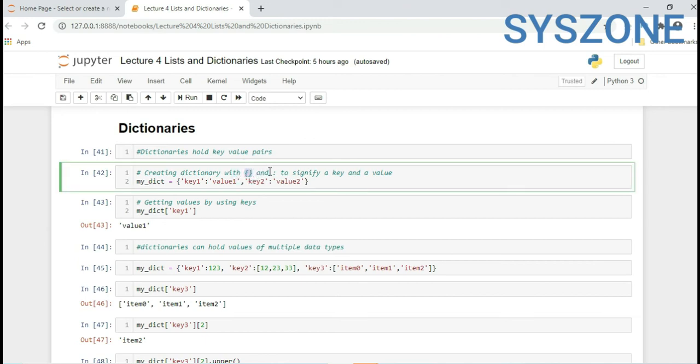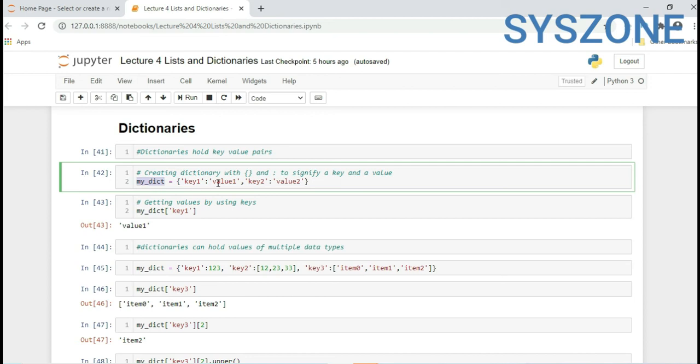Creating a dictionary with curly braces and a colon to signify a key and value pair. If you see here, I have created a dictionary variable, my_dict. Inside it, in curly braces, key 1 with single quotes, colon, value 1. To separate key and value pairs, you use a comma, again key and value. So here we have two keys and two values in one dictionary.